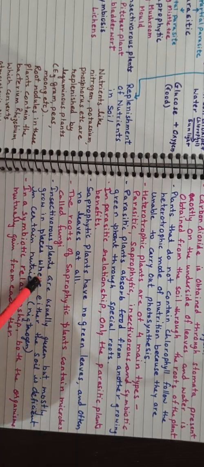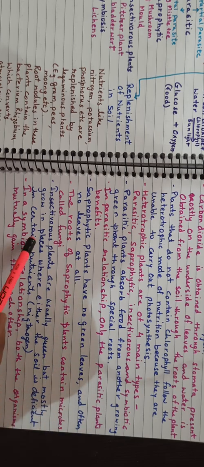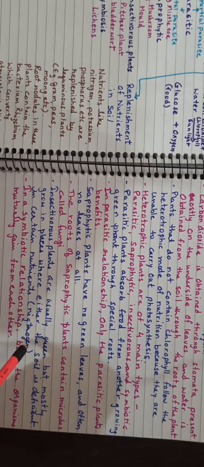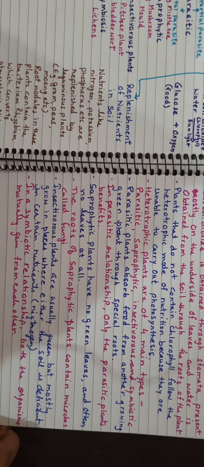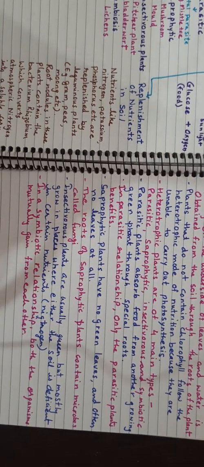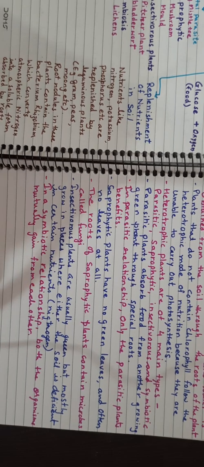Insectivorous plants are usually green but mostly grow in places where the soil is deficient in nitrogen. Why do these plants eat insects? Because insects are made up of protein, and proteins are made up of nitrogen. In this way they fulfill their requirement of nitrogen. In a symbiotic relationship, both organisms mutually gain from each other. That's why it is my favorite.